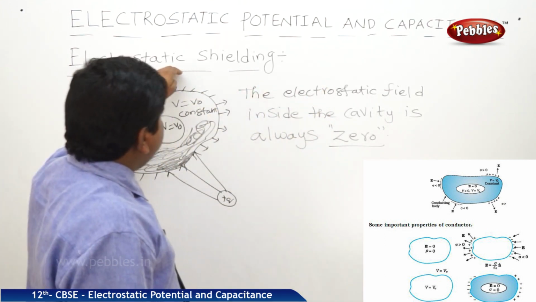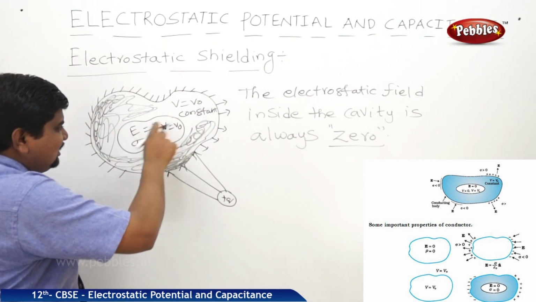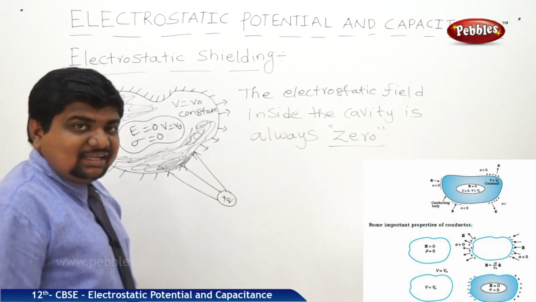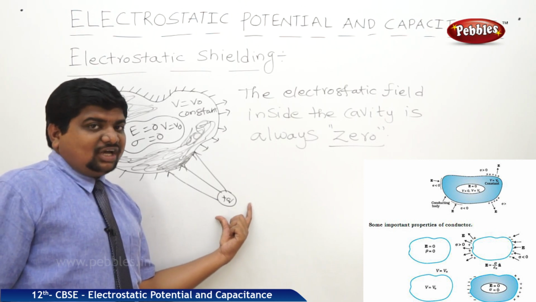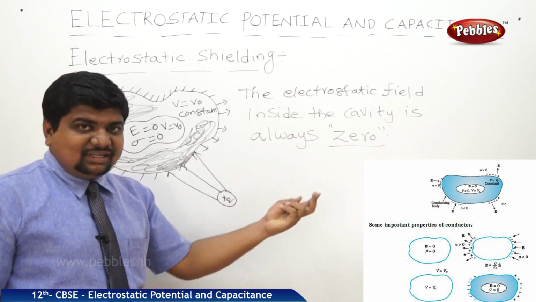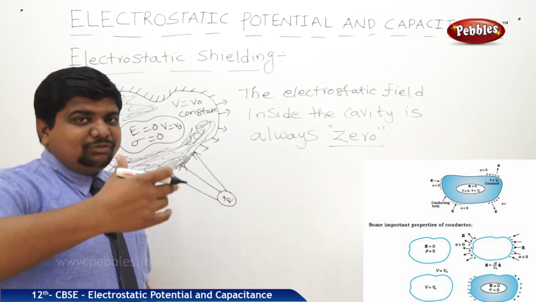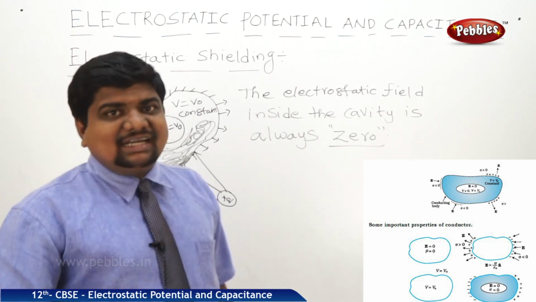This phenomenon is called electrostatic shielding, because this is 0, which creates a shielding to the remaining surface, and that shield really protects from the effect of external charges. Maybe some electrical appliances are closer together, there may be a charge point of losing its electrical nature. Best example, say an electrical tester.